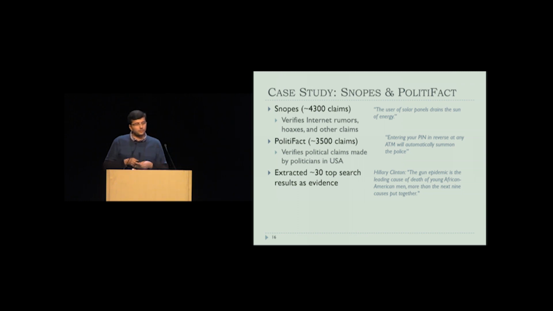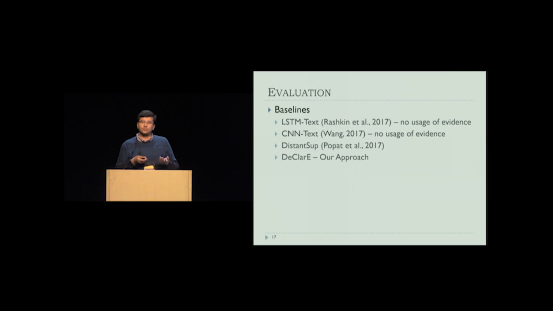Now, to compare the performance, we use 3 very recent baselines. And it should be noted here that the first 2 baselines do not consider the external evidence. They rather use only the text available in the claim to predict its credibility. And the third baseline is our prior approach, which requires substantial feature modeling, and it also relies on a very rich set of handcrafted lexicons, depending on the language style and subjectivity, etc.